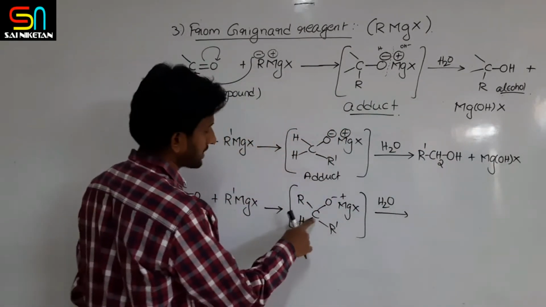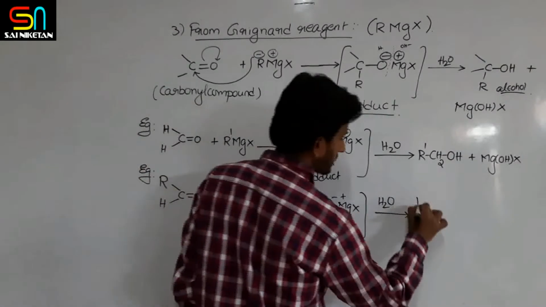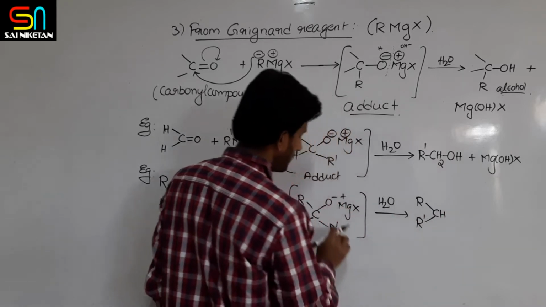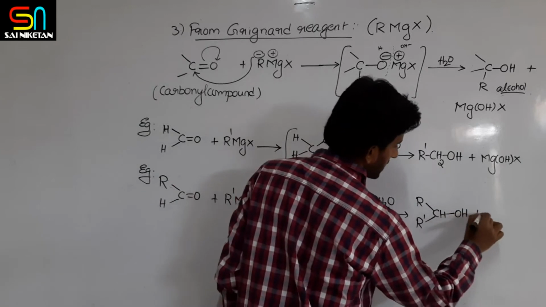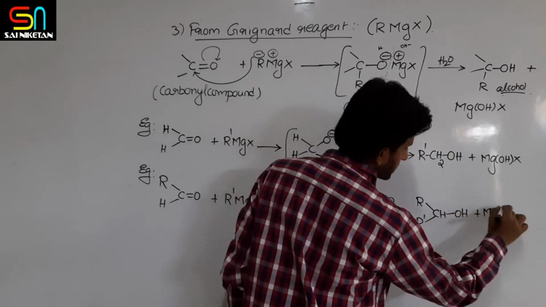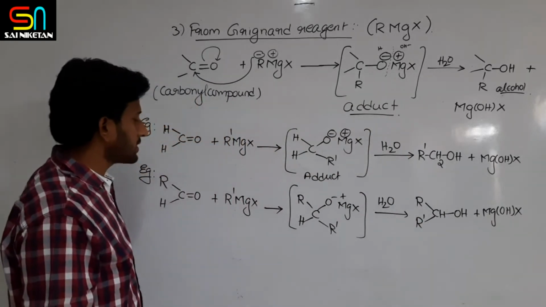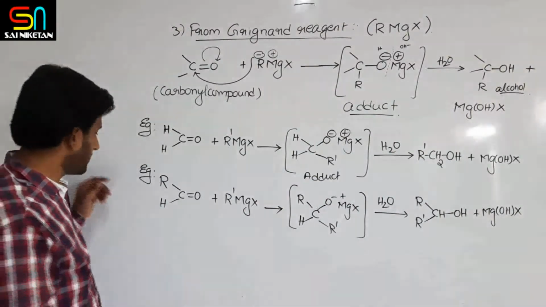I would like to write this carbon central, because R and R dash both are there. So I write R CH R dash, and this oxygen turns to OH, plus MgOHX. This is the product obtained if other aldehydes are taken.